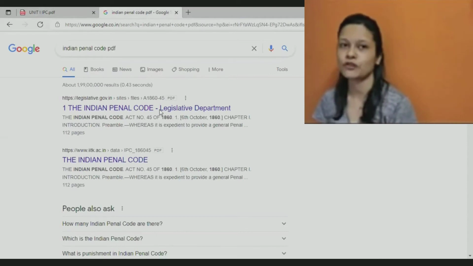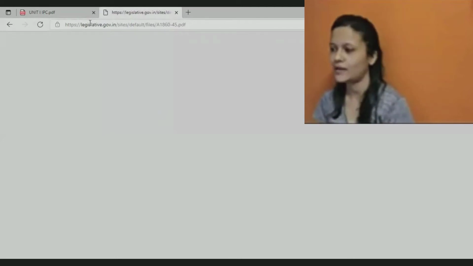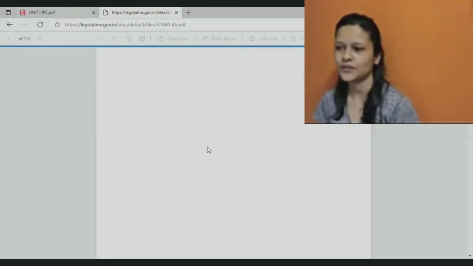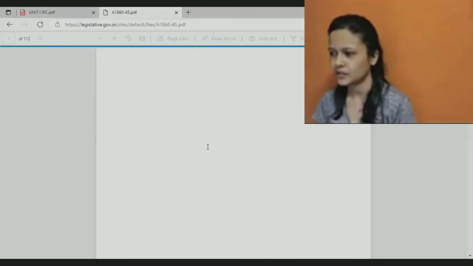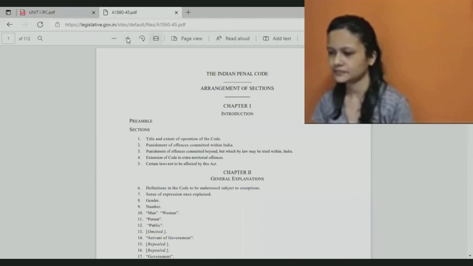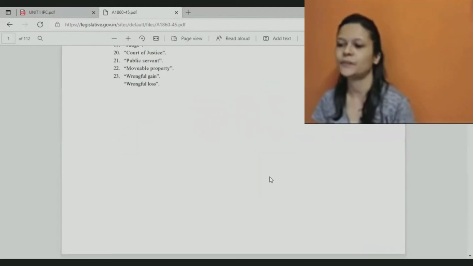That is called the Bare Act. It is a very important document that you can refer to for understanding any topic. Yeah, Bare Act. Okay, for the Indian Penal Code, this is how the Bare Act looks.